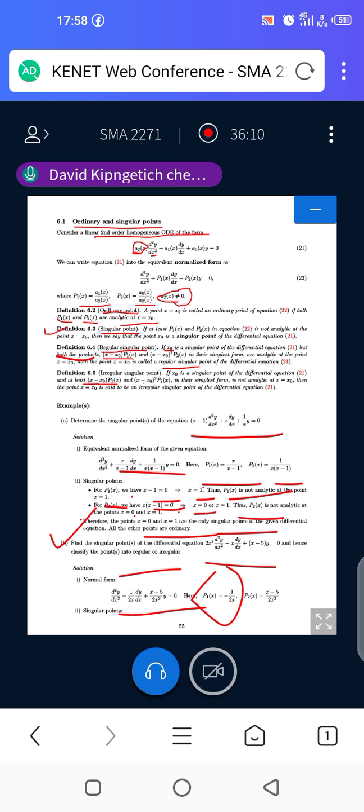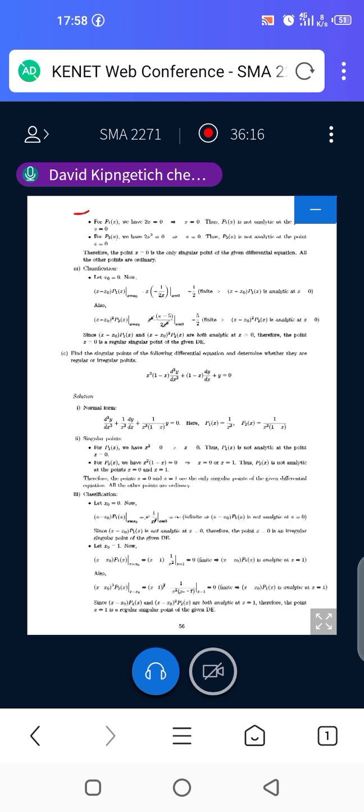For p2 of x, we simply have the denominator 2x squared being equal to 0, meaning that x is equal to 0, which implies that p2 of x is also not analytic at the point x equal to 0.